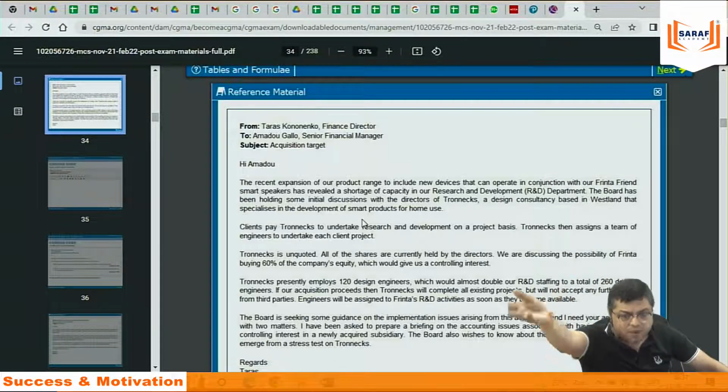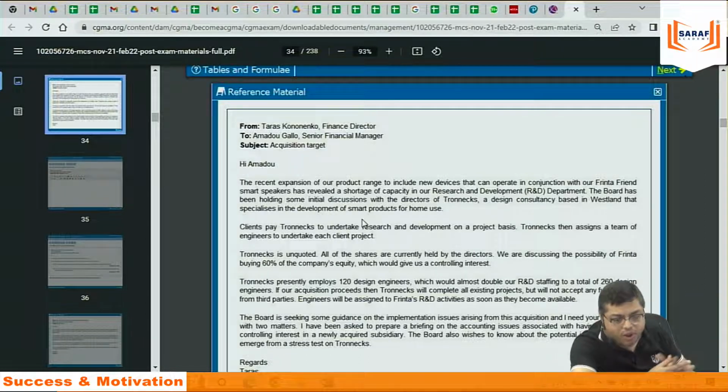In ACCA it is also there. When you go to professional level, it's not only in CIMA. Both the courses meet with employers. Employers said that the person is technically good, but practically he is very poor. They are not professional. They can't execute the work. They do not have leadership qualities and all that.